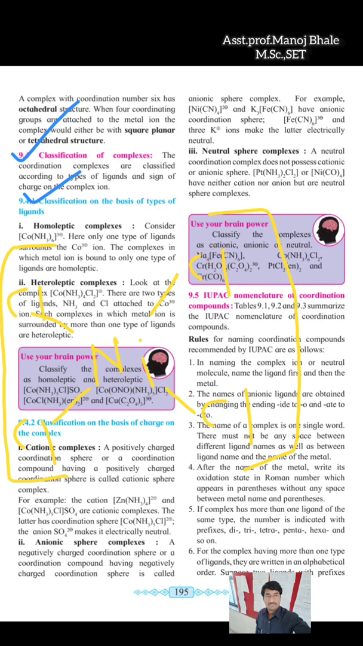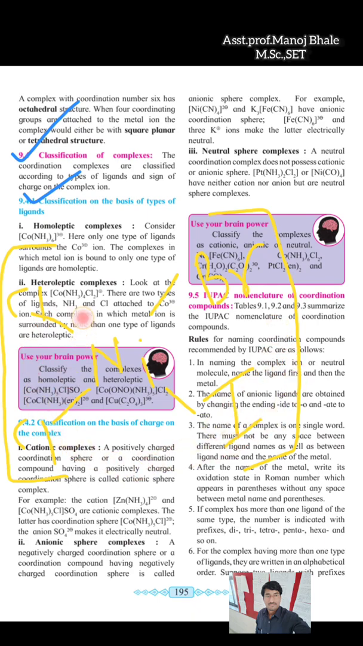Next, I am taking one more example. In this example I am attaching different ligands: here Br, and here iodine. Now you can observe there are two similar chlorine ligands, one bromine and one iodine. Now a question for all students: which type of complex is this, homoleptic or heteroleptic? This is the heteroleptic complex.